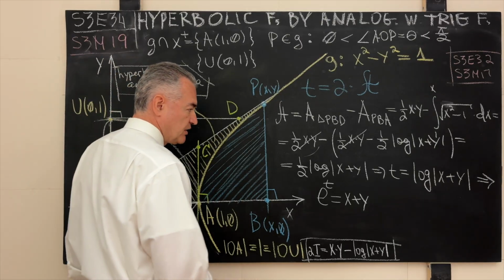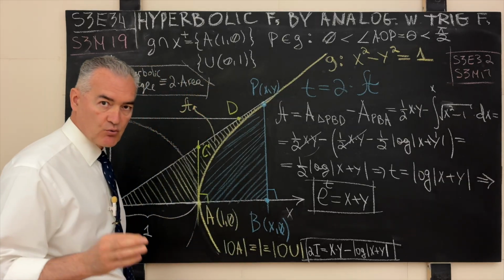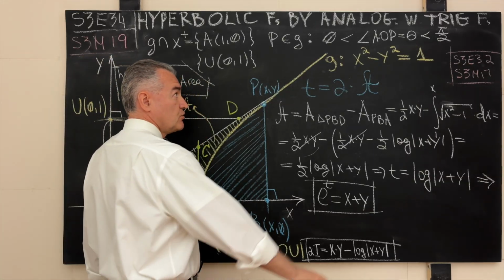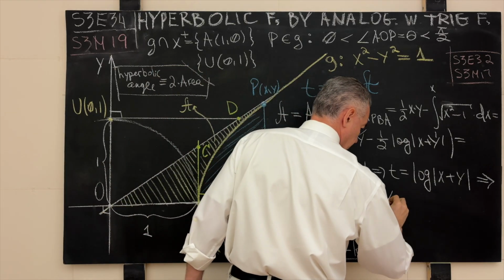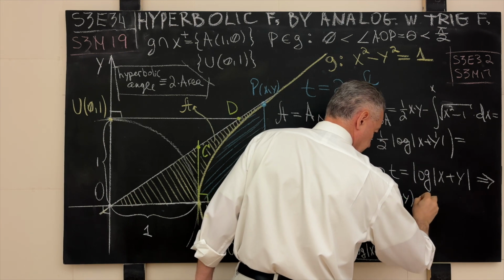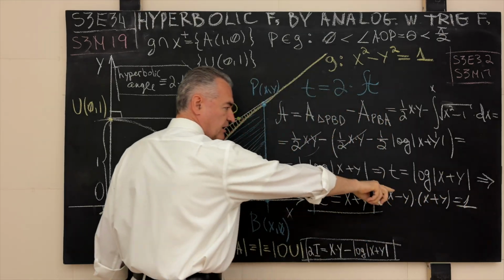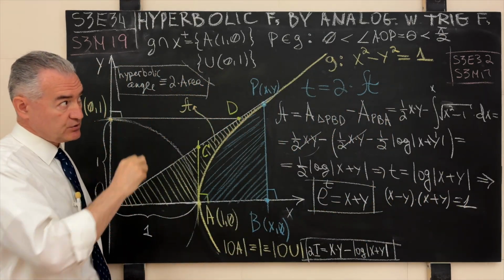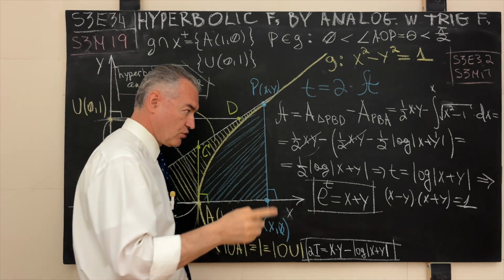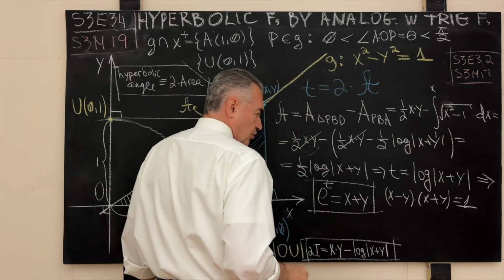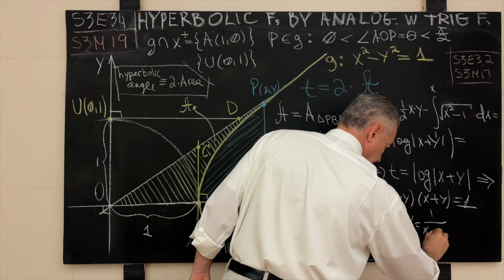But now that we have this result on the books, what would be your next maneuver? What would you do next? Well, I would go back to our canonical equation of the generating curve and write it down as follows: x minus y times x plus y is equal to 1. As a matter of fact, I think I used this factorization in season 3, episode 32, but there I used a slightly different substitution also to come out victorious. So here the difference x minus y will be 1 divided by x plus y.